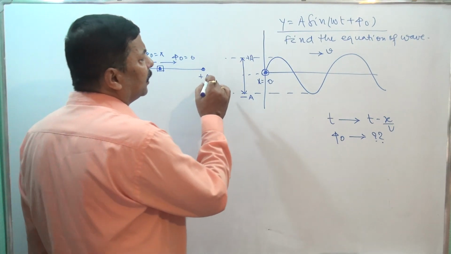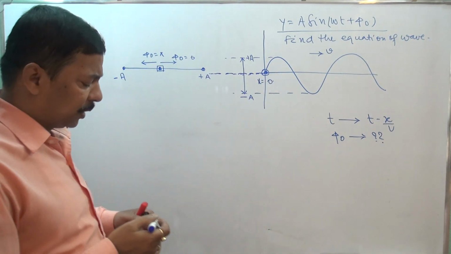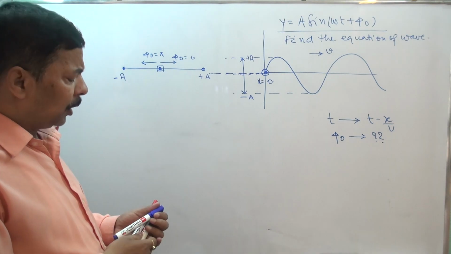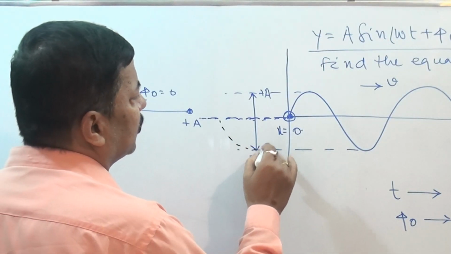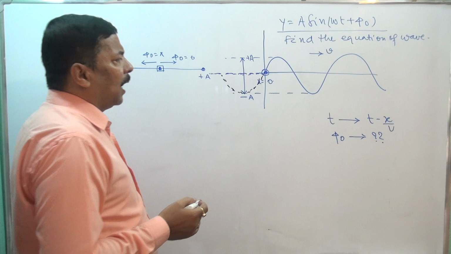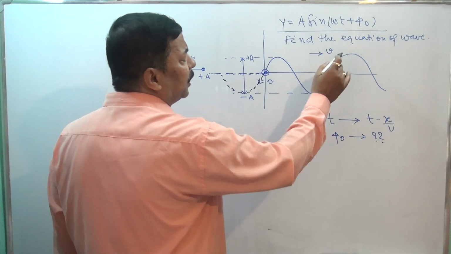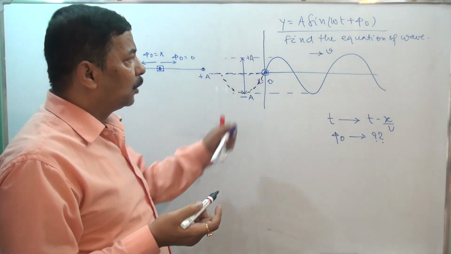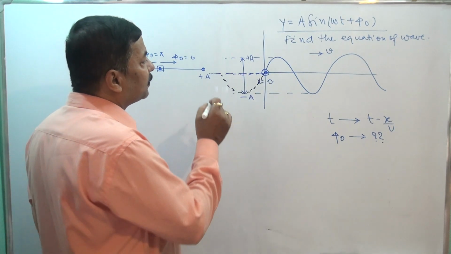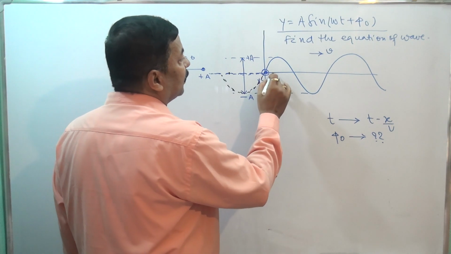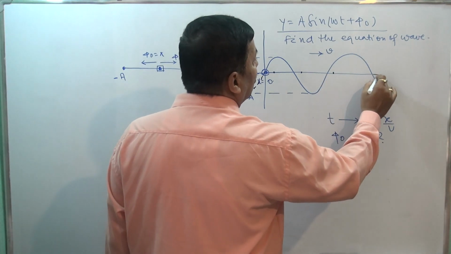In order to find whether the particle is going up or down, just try to proceed the wave in this direction, backward. As the wave is going in this direction, right now the situation is at 0, but if we assume a very small time interval dt, you will observe this part of the wave will reach here, this will reach here, and so on.